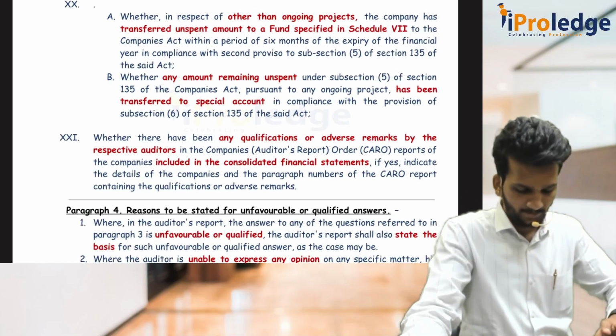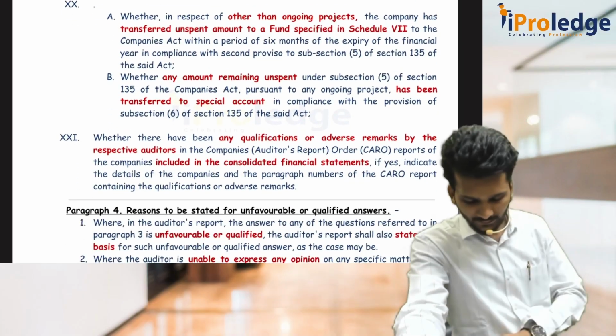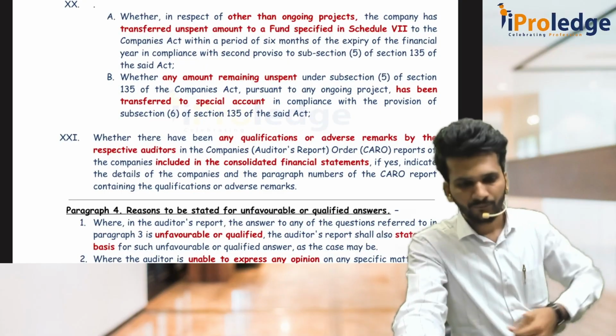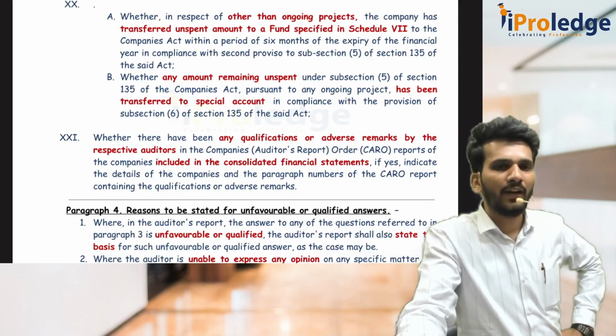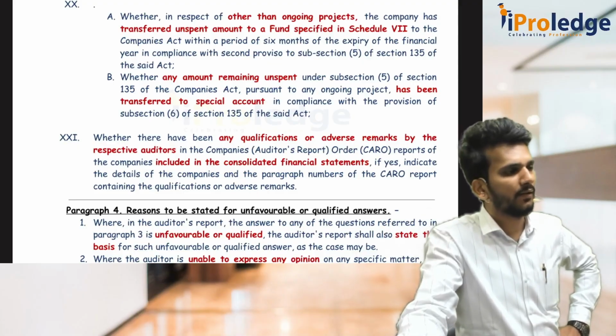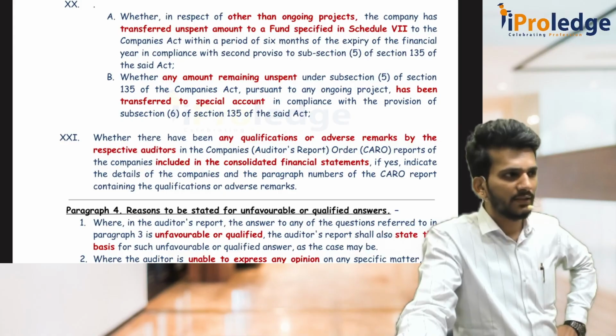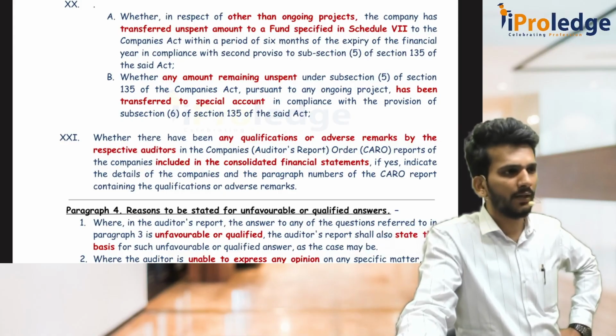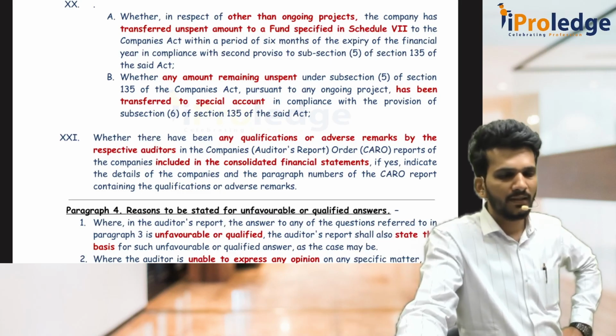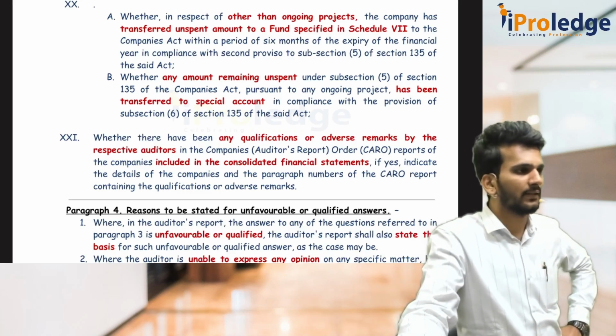Then clause 21 is like, see, whatever we discussed, clause number 1 to clause number 20, all those things are applicable only for SFS, standalone financial statements. All those things are not applicable for CFS, consolidated financial statements. But there is only one clause which is applicable for CFS, that is 21. Sir, what does this 21 say? 21 is not a separate clause.